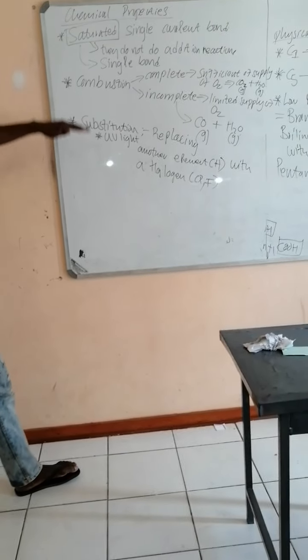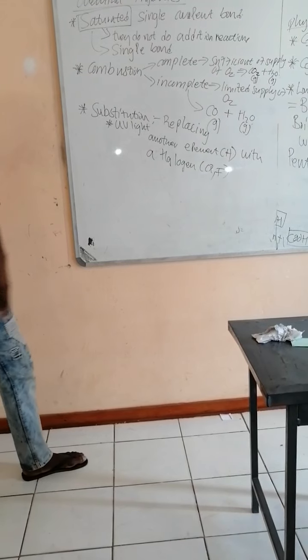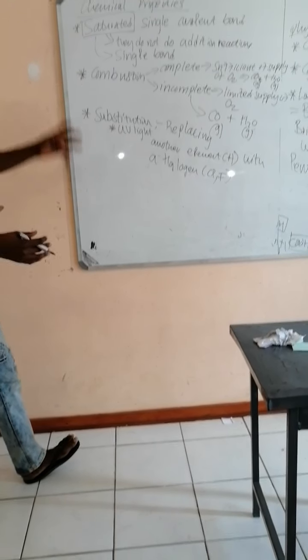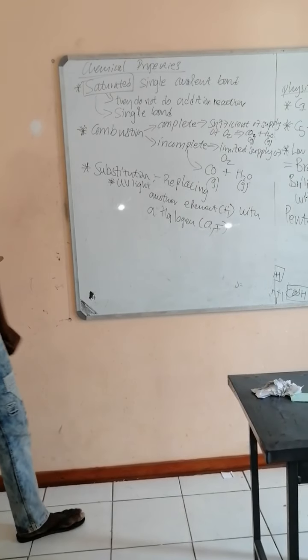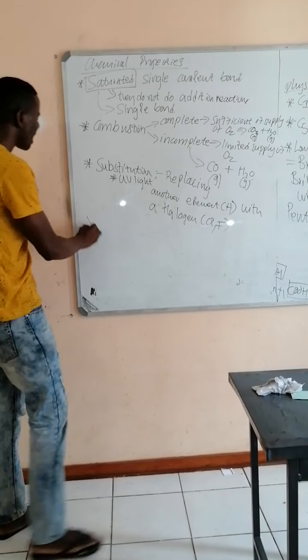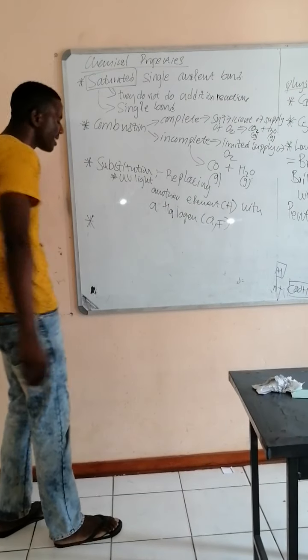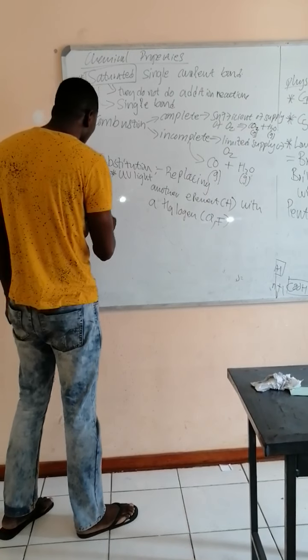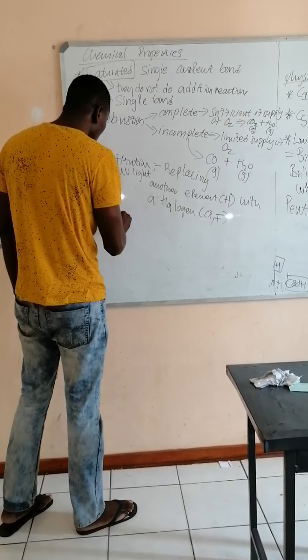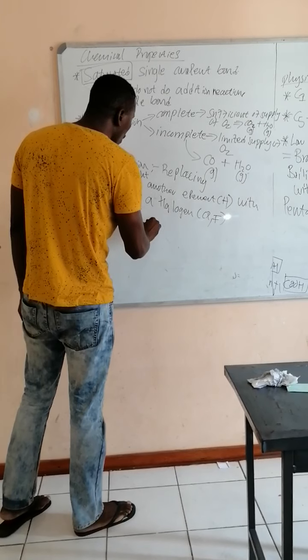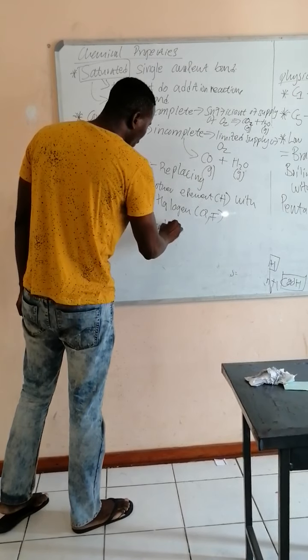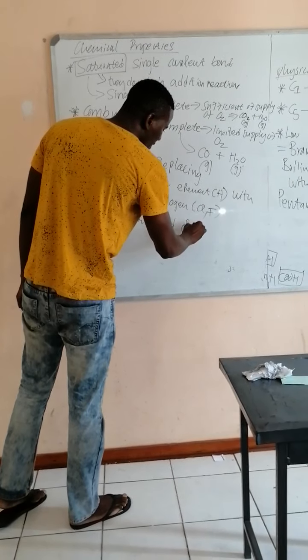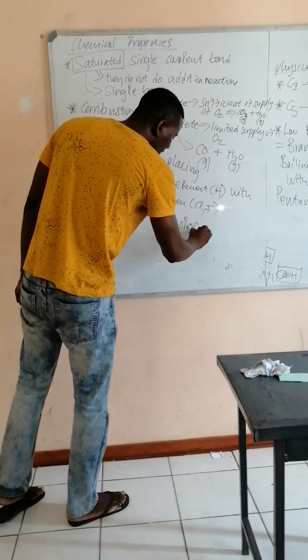The reason why they can do these two types of reaction is because they are called the saturated hydrocarbons. And the last thing that you need to know is that alkanes can be called olefins.